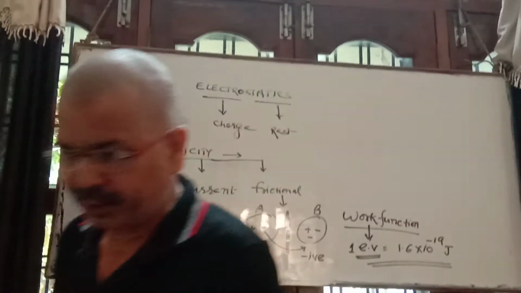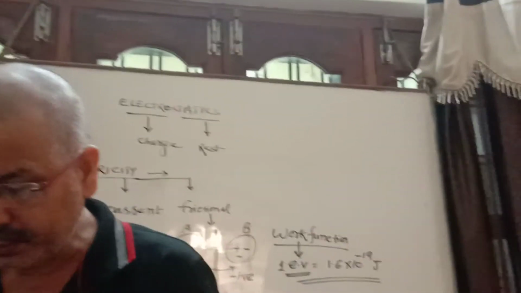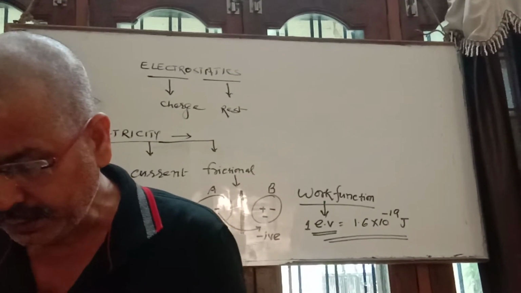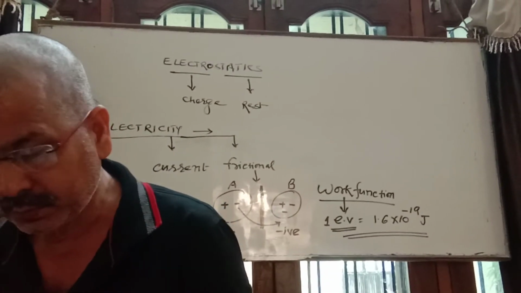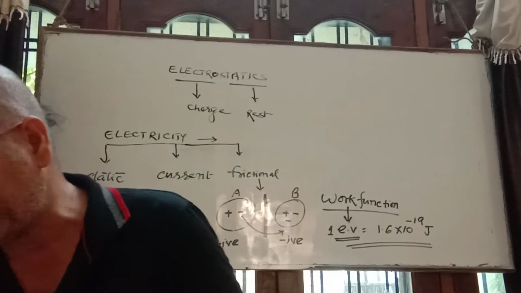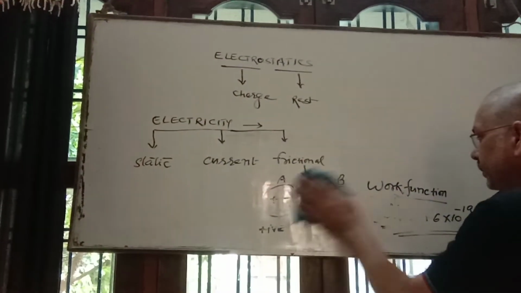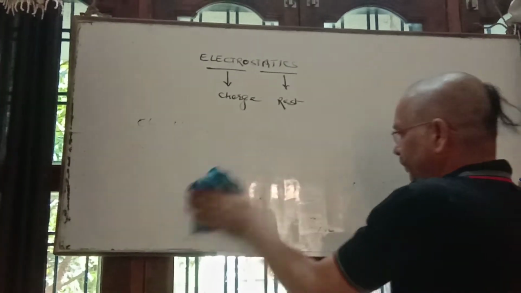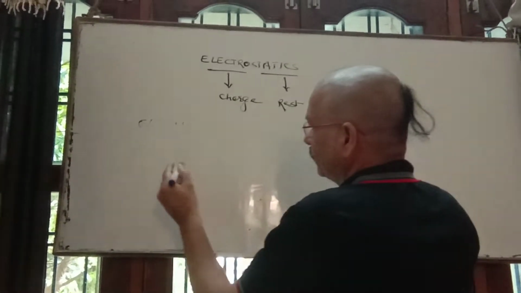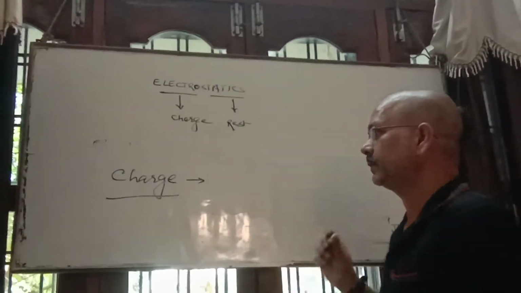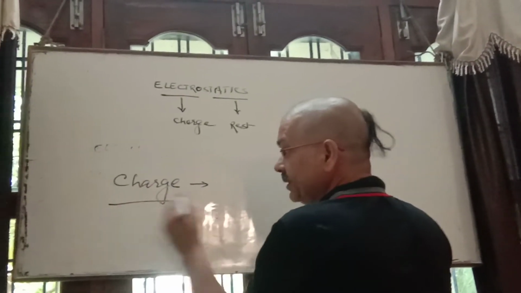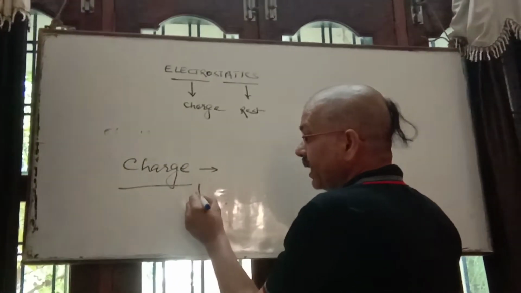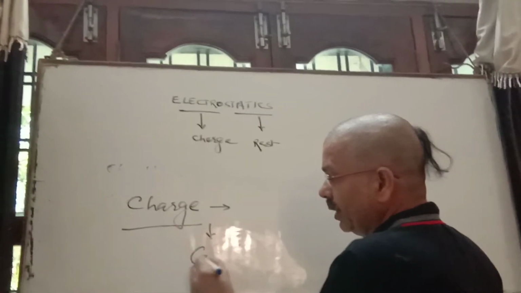The next point of electrostatics, many times this word came: what is charge? Let's see this very important point. What is charge? Charge is a physical quantity. Why is it a physical quantity? Because it has its own unit, that is coulomb.